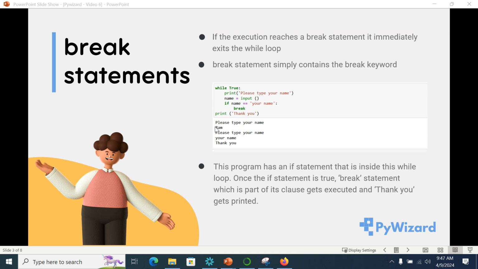First, I typed the name Ram. When I typed the name Ram, it came here. It saw the input. Since the if condition is not satisfied, it does not go to its clause. It goes back to the loop and asks the name again. So it will keep on asking the name unless and until we type your name. This is how the entire concept of while loops and break statements work in conjunction with each other.